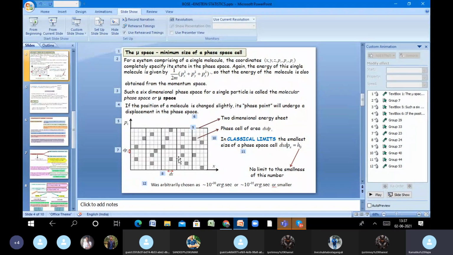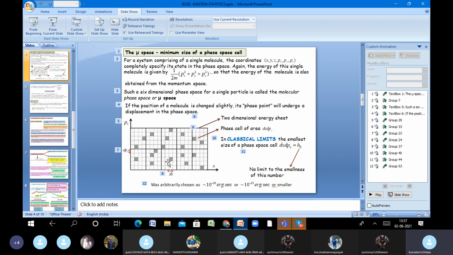Now suppose you have 1, 2, 3, 4, 5, 6, 7, 8, 9, 10. There are 19 colored boxes over here. Suppose you want to represent 19 particles at one point of time.